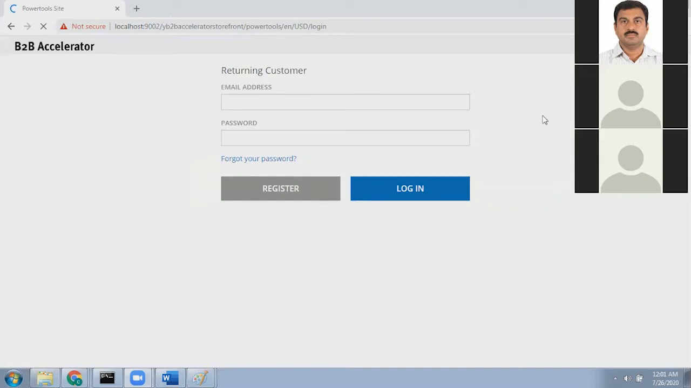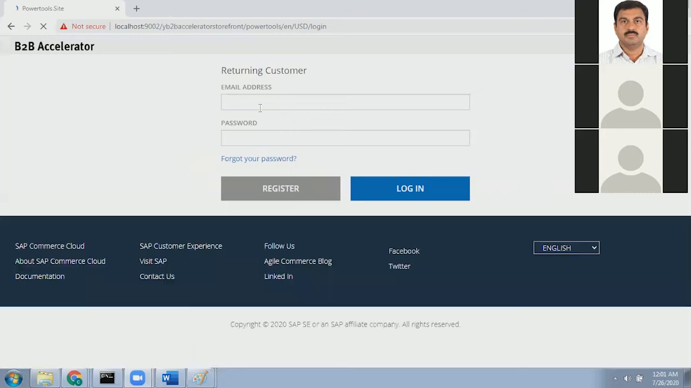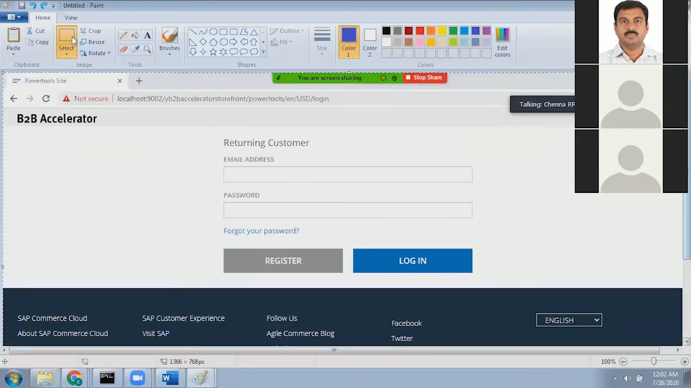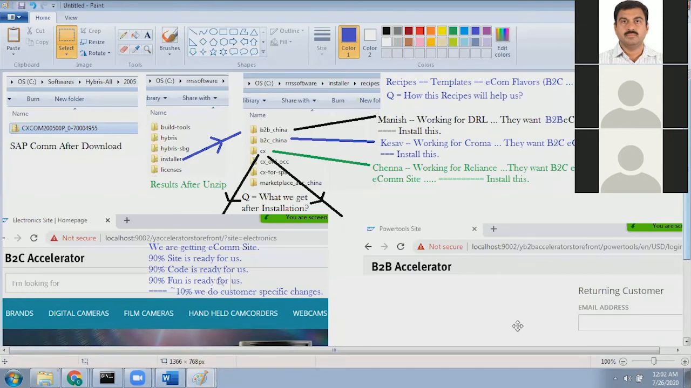Now you can see, this is the B2B site. This is one more difference: for the B2B site, without login, you cannot see the products. Anyway, these differences we'll see later. So this is the B2B site. You can see the title is also there.